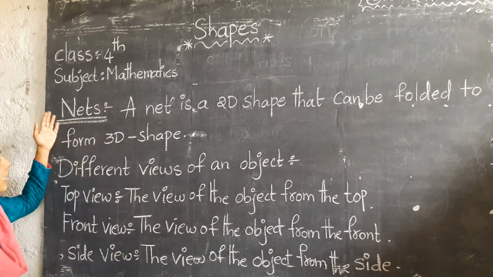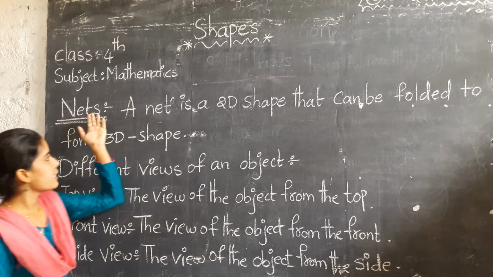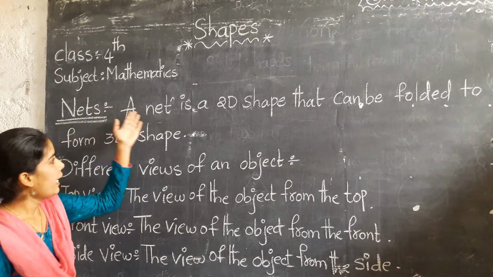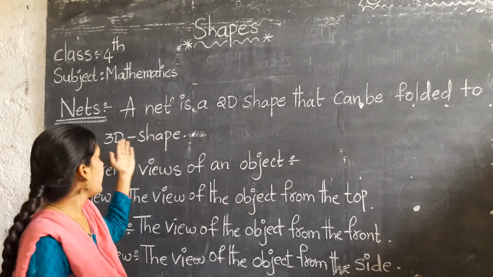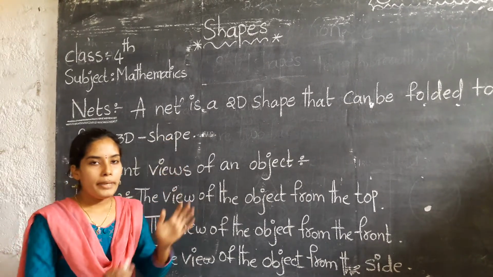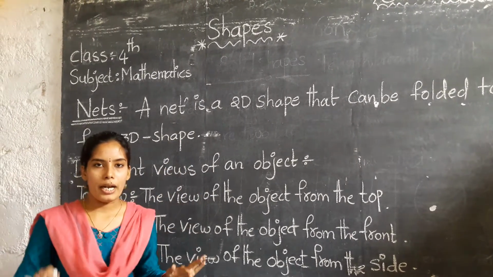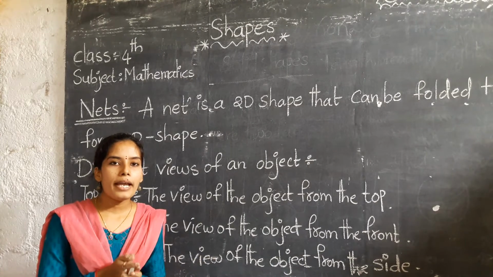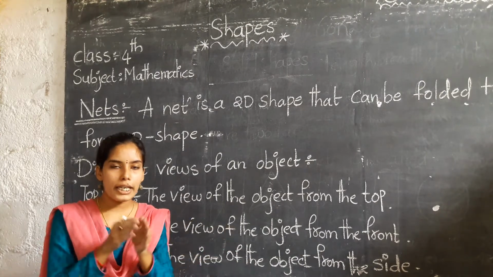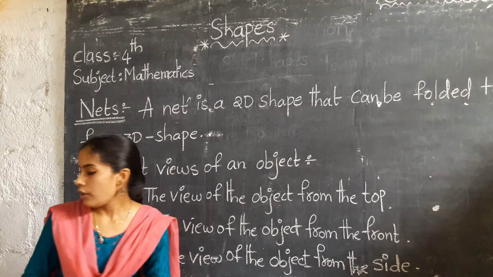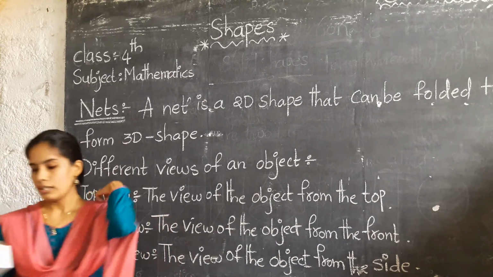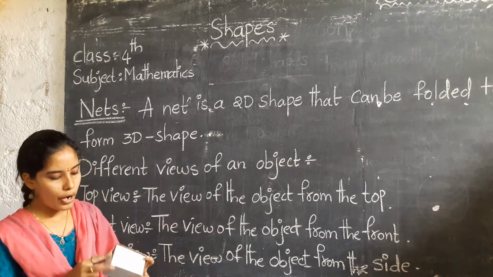Okay children, the next topic is nets. What is the meaning of nets? A net is a 2D shape that can be folded to form a 3D shape. That means a net is a 2D shape format which is made by 2D shapes. If we fold the shapes, we can get the 3D object. So let us see first of all the net shape of a cuboid.